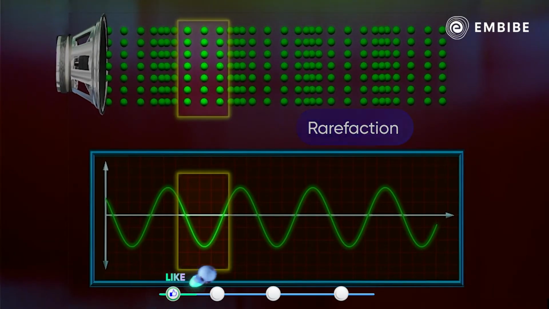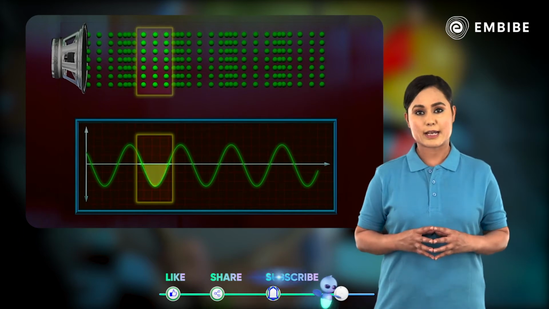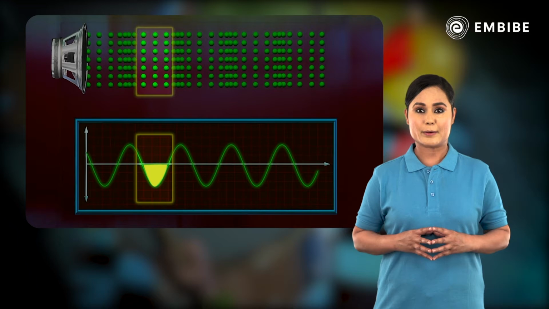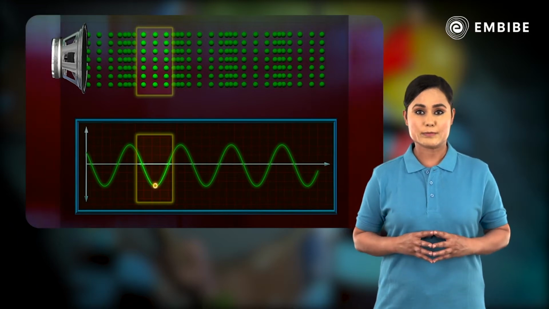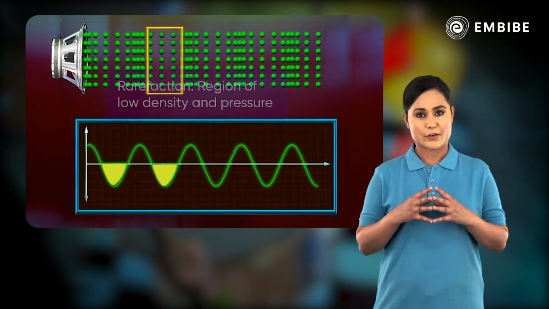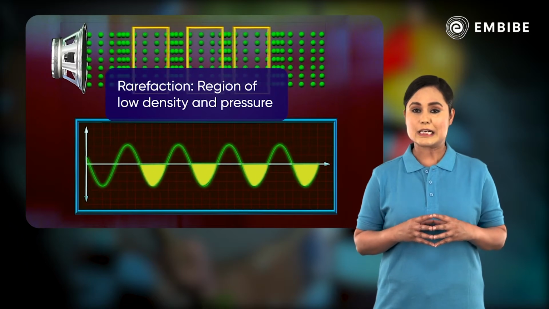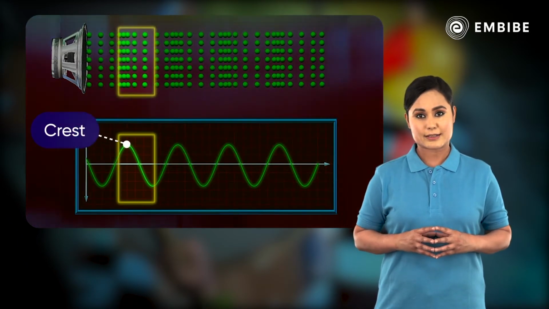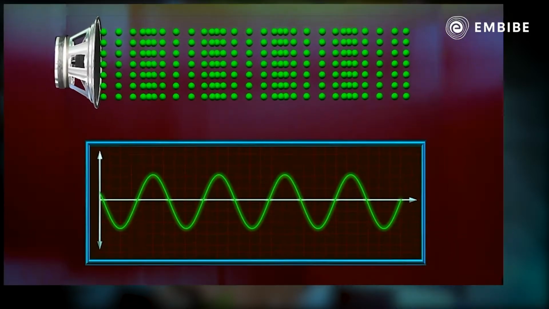Rarefactions are the regions of low pressure where the particles are spread apart and are represented by the lower portions of the curve in the figure. Here also, the extreme point at the bottom represents the region of maximum rarefaction. Rarefactions are a region where the density as well as the pressure is low. A peak is called the crest and a valley is called the trough of a wave.